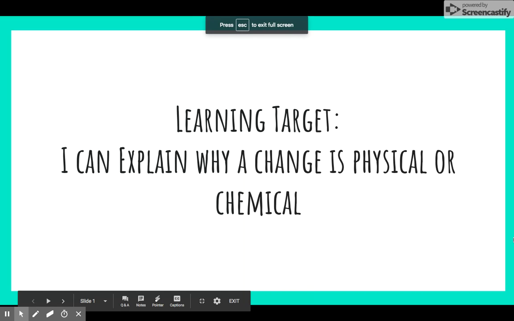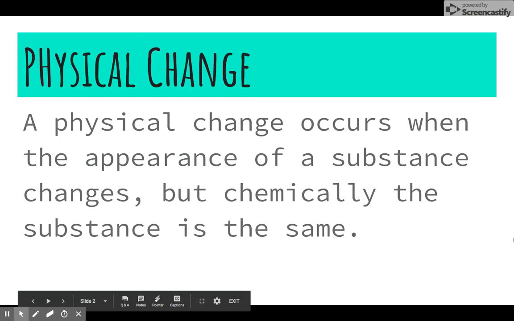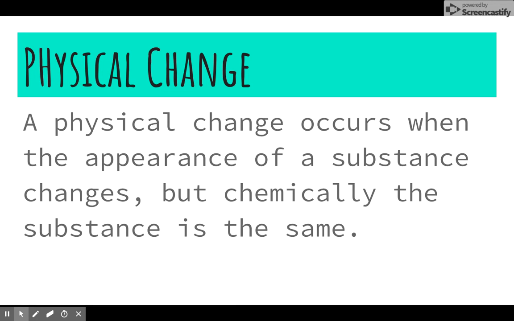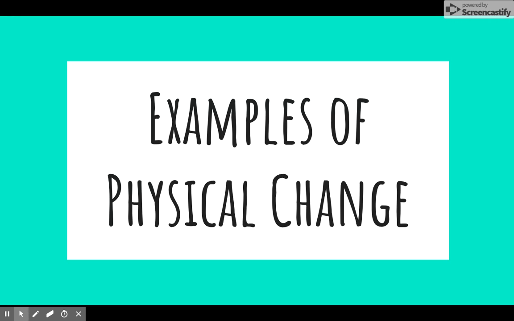Learning target. I can explain why change is physical or chemical. Physical change. A physical change occurs when the appearance of a substance changes, but chemically the substance is the same. Some examples of physical change.